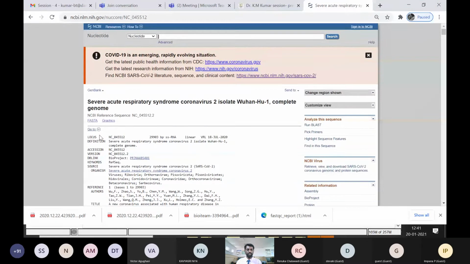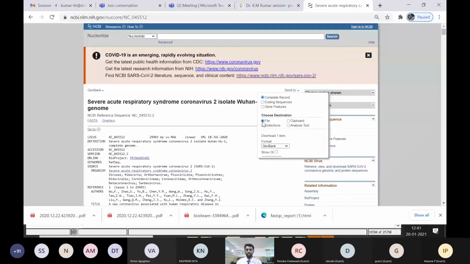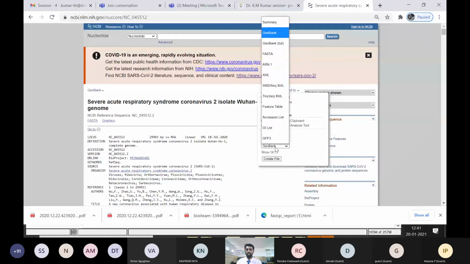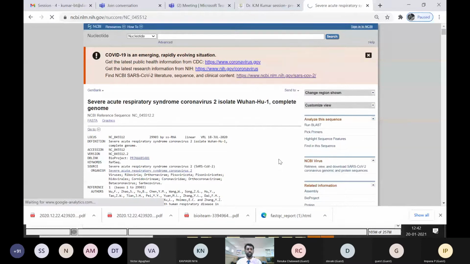Okay, so how to download this FASTA sequence and the GFF file we need to upload in the IGV tool. Here you can select this. You can see the Send to option here. Click on this Send to option, go to File, select the file option. Then it will ask which format you want. I want FASTA format, so you can just click on FASTA format, then Create File. So you can get the FASTA sequence of this particular genome.